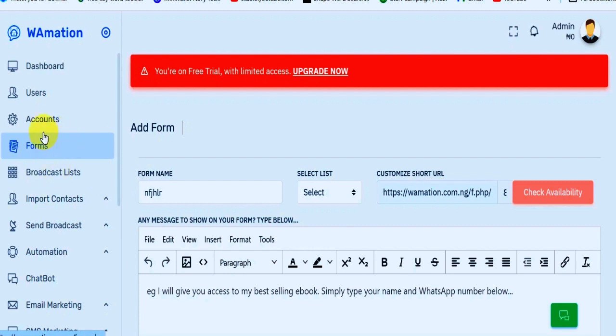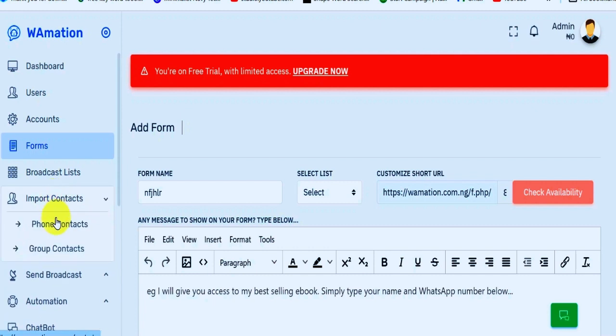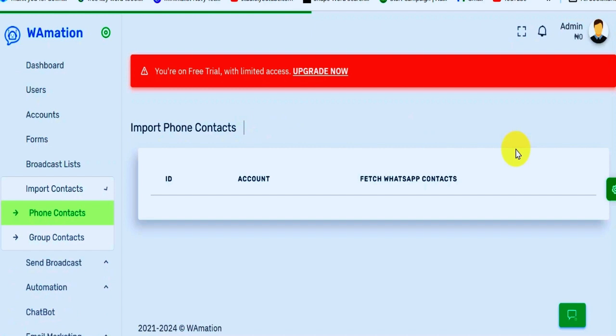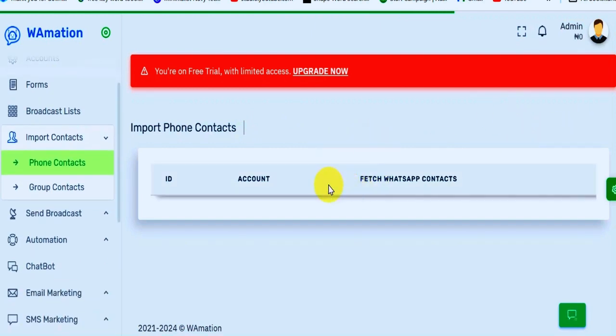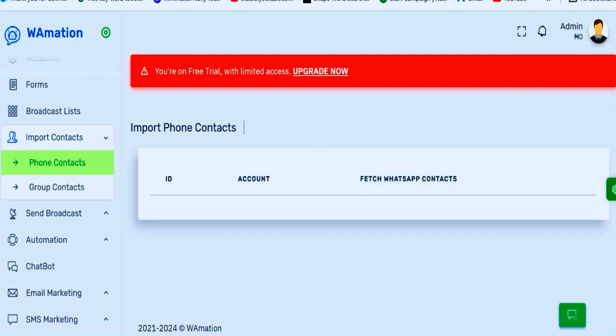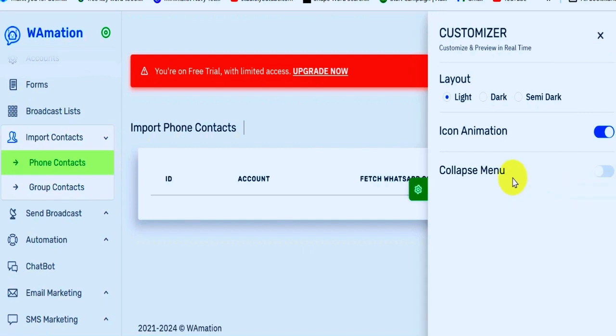Then you have another way of getting your leads or contacts into your list. This is the import. You import, come down to phone, or if it is a group, you add phone contacts from this particular point. You fetch people's contacts into your contact list. You can see how you decide to do it.